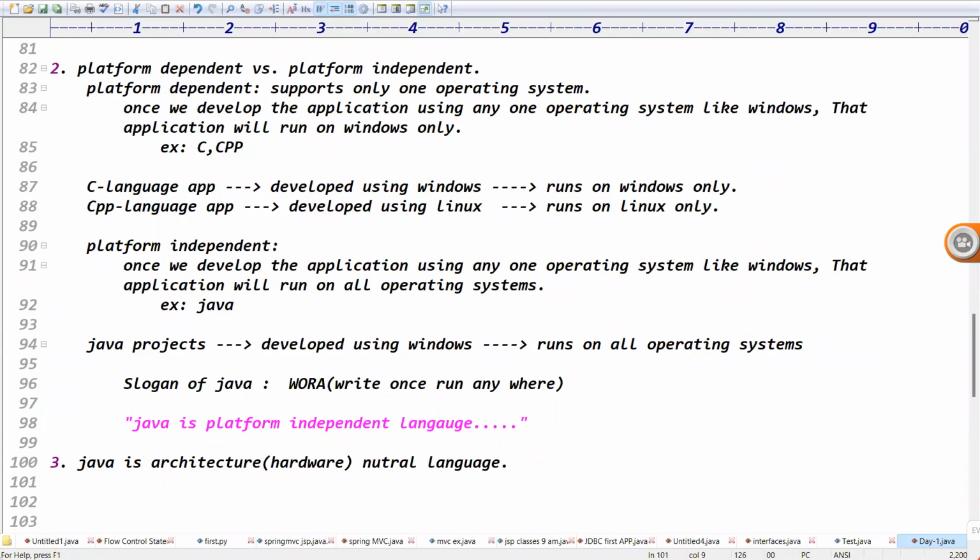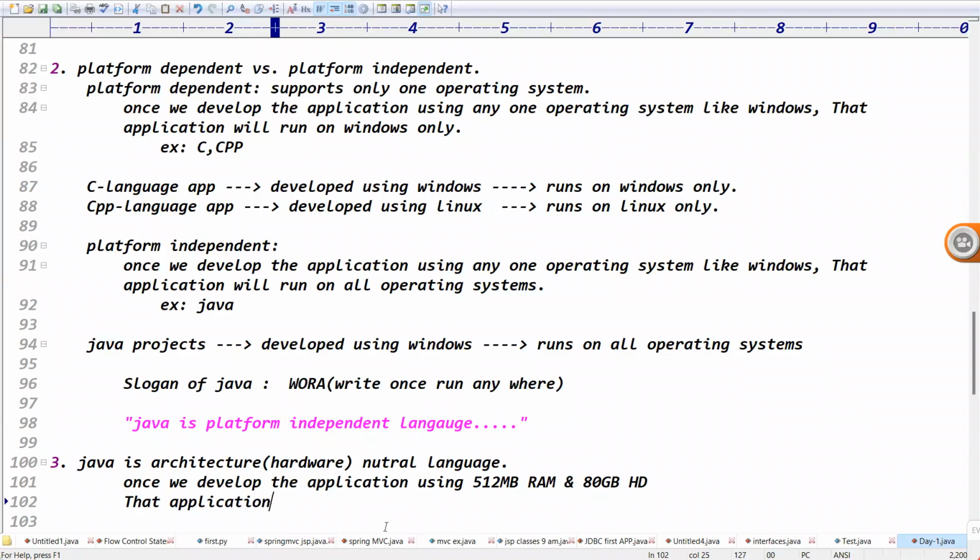Architecture neutral means what? Once we develop the application using 512 MB RAM and 80 GB hard disk, that application will run on what? 80 GB what? HDD, right? Once we develop the application using 512 MB RAM and 80 GB hard disk, that application will run on what?